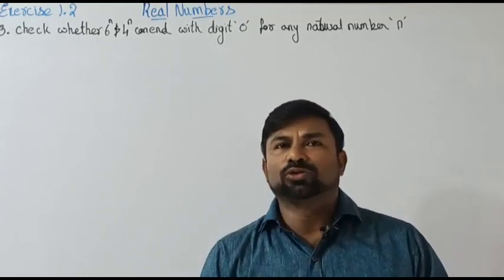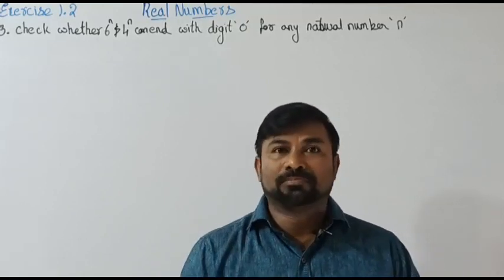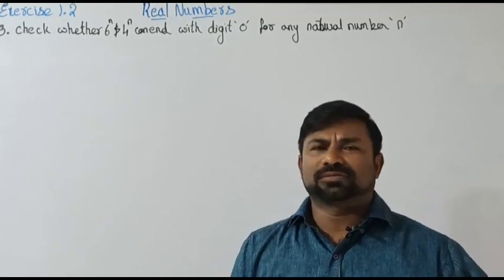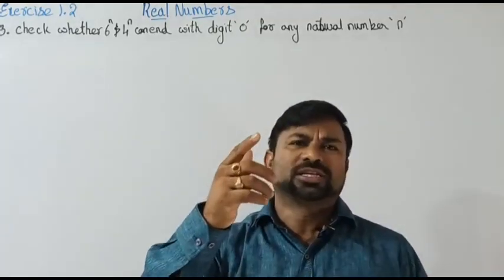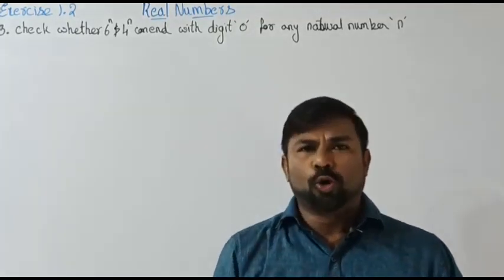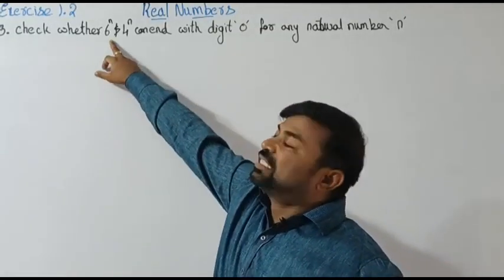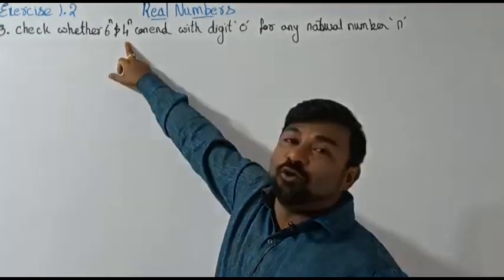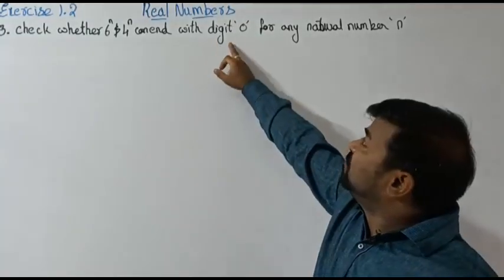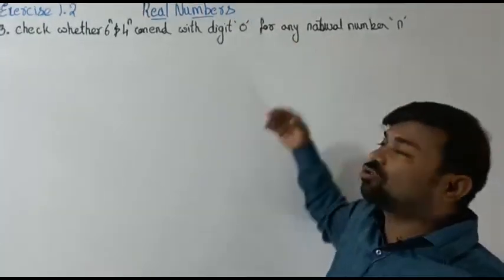In this video, I'm going to teach you something regarding real numbers. It's a little bit tricky, logical, just understanding stuff. Hope I can make you understand better. Here the question is, check whether 6 to the power n and 4 to the power n can end with the digit 0 for any natural number n.